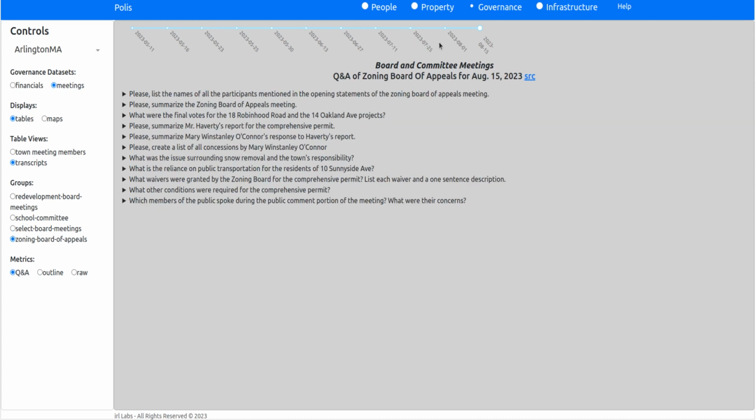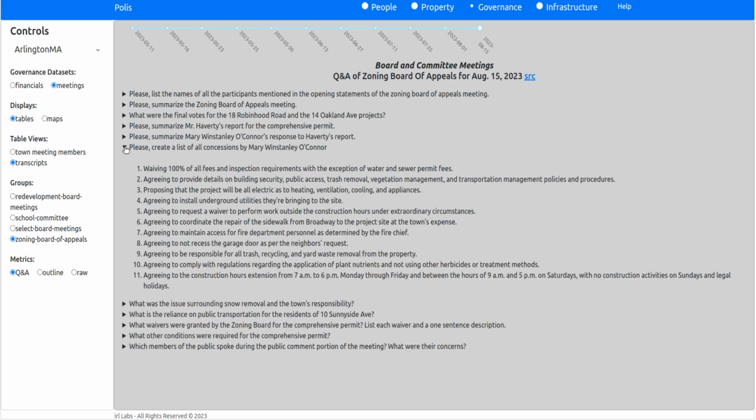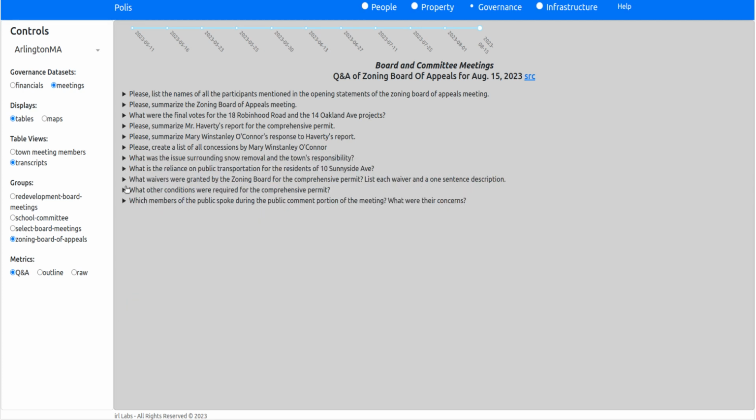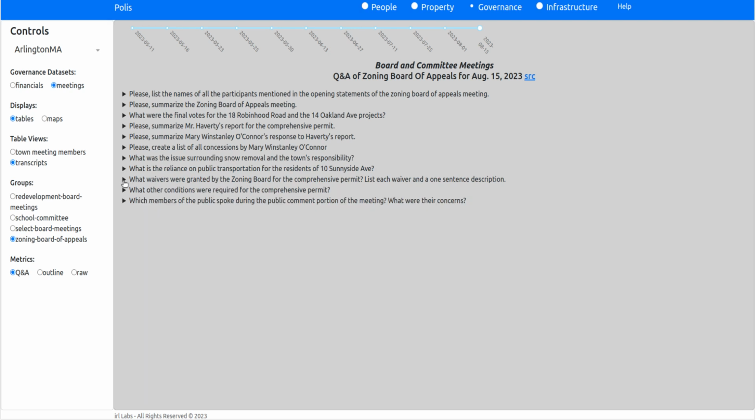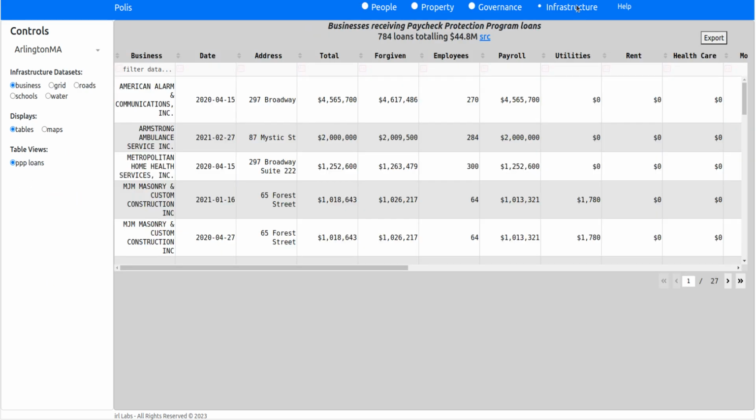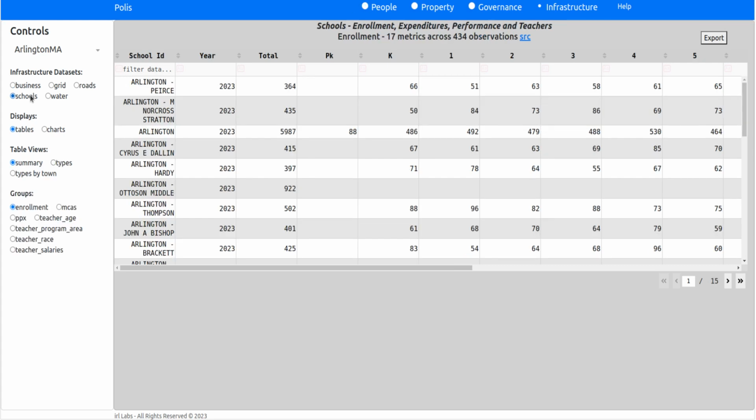If you look at, say, the zoning board, you can ask, for example, a list of all the concessions given by the board to the applicant, or maybe the waivers that the board granted to the applicant. There's other tables, the enrollments for the schools. We'll look at that in charts, which is very interesting.